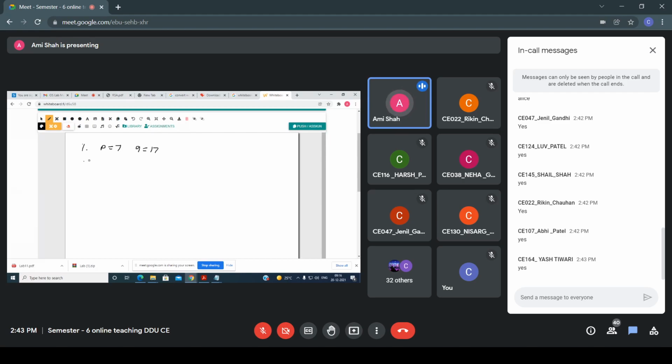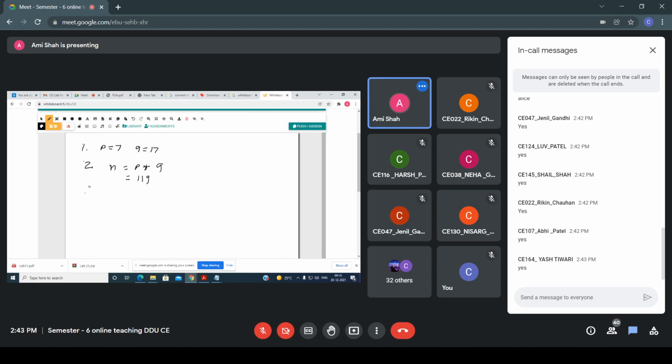Now, what is the second step of the RSA algorithm? You have to write n equals P into Q. So this is my second step. Here n equals P into Q, so I am getting 7 into 17, which means 119. Okay, so this is my second step of the RSA algorithm.